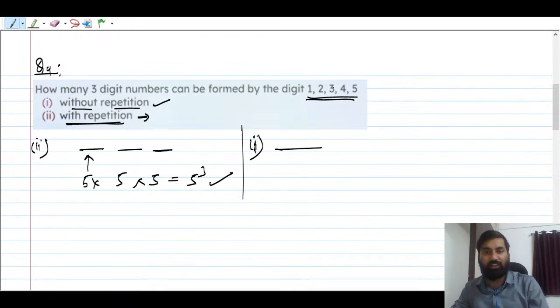if you have used any of the digits in the hundreds place, you cannot use it in the tens place, and then you cannot use it in the unit place. So to fill this space, out of 5 you put 1 digit, so you can say 5 ways. Now there are 4 digits left. Fine.